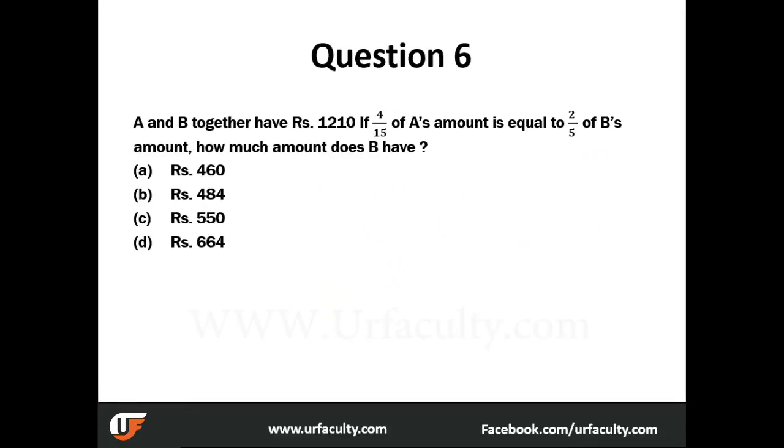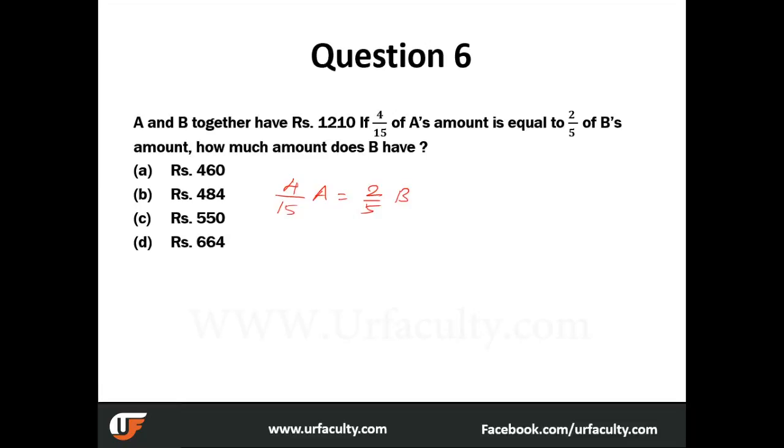A and B together have 1210. If 4 by 15 of A's amount is equal to 2 by 5 of B's amount, how much does B have? Okay. So what is the statement? The statement is straight. 4 by 15 of A is equal to 2 by 5 of B. Very simple.